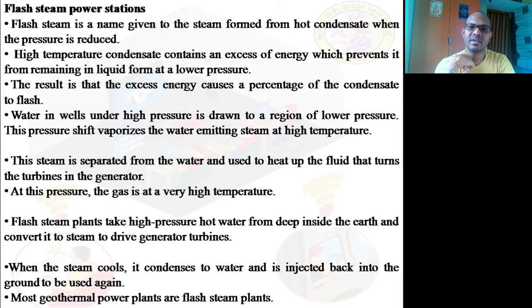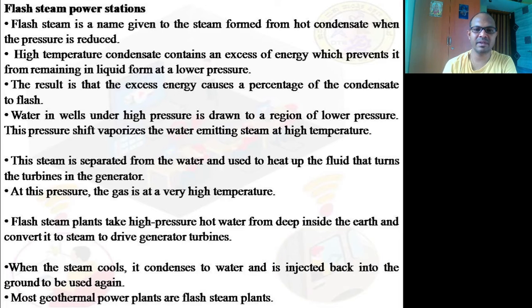Water in wells under high pressure is drawn to a region where there is low pressure. This pressure shift vaporizes the water, emitting steam at a high temperature. This steam is separated from the water and used to heat up a fluid that turns the turbines in the generator. At this pressure, the gas is at a very high temperature.